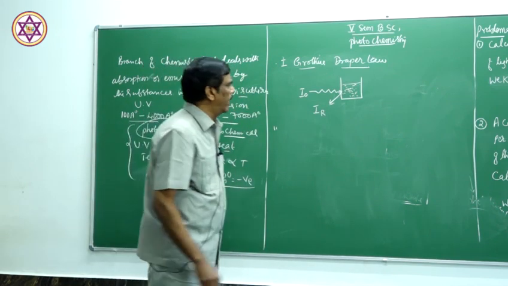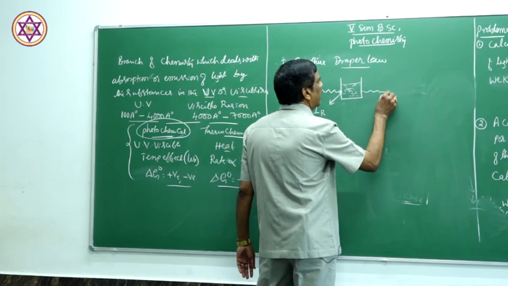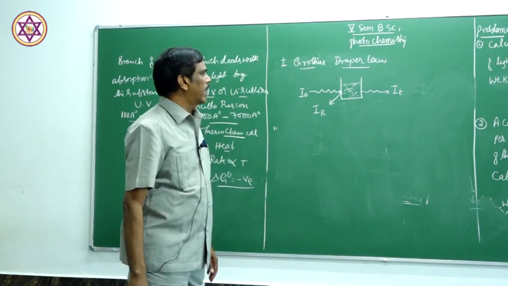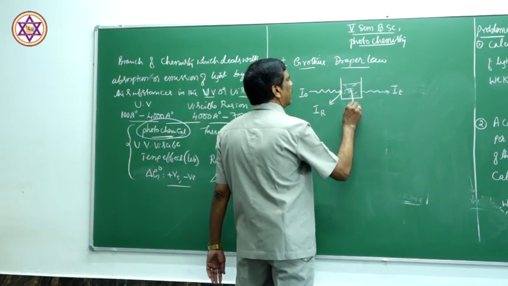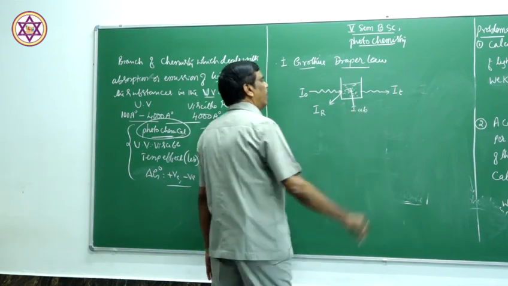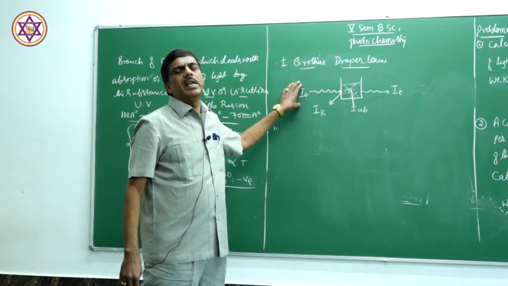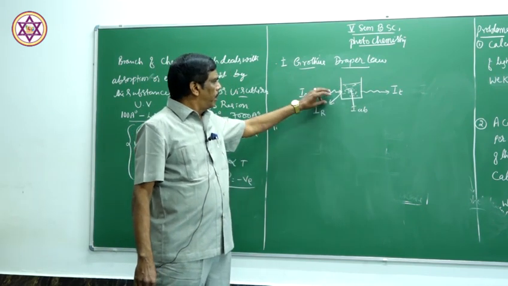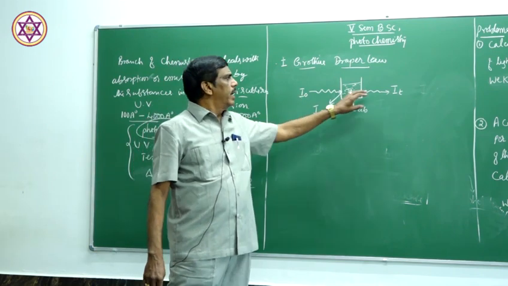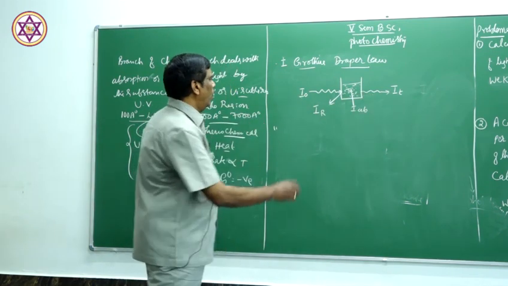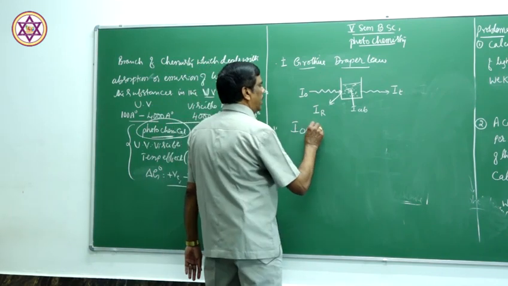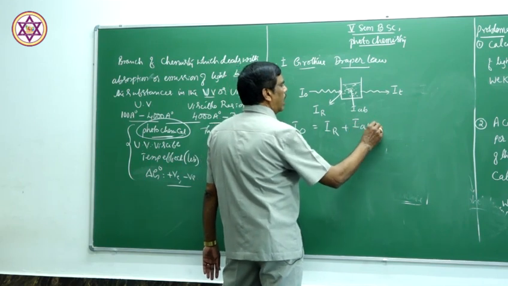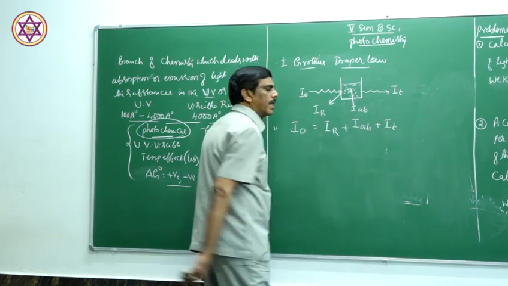The light is reflected back, a part of the light is transmitted, let it be IT, and some part of the light is absorbed, IA. So the intensity of the incident light is split: I naught is the sum of IR plus I absorbed plus I transmitted.